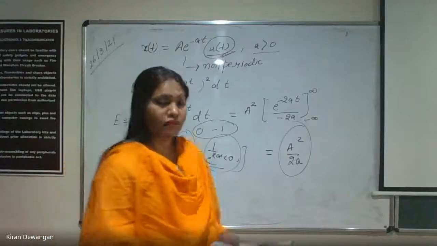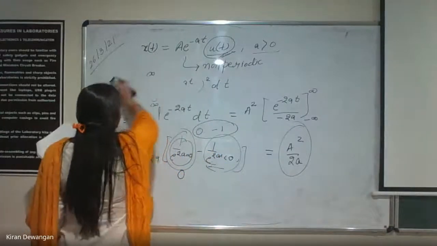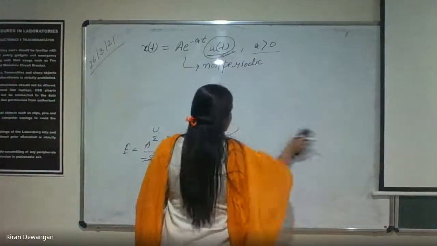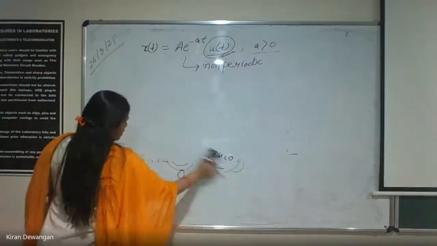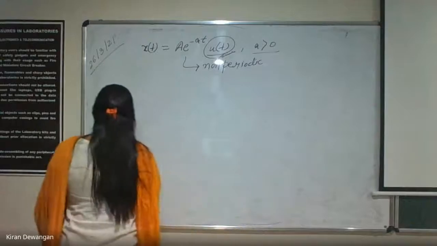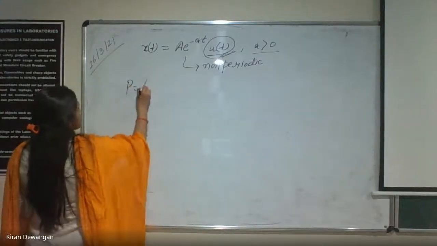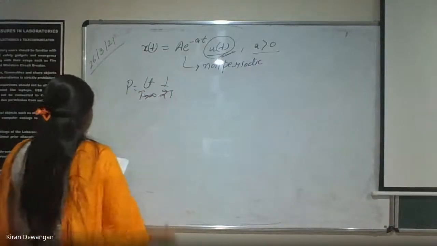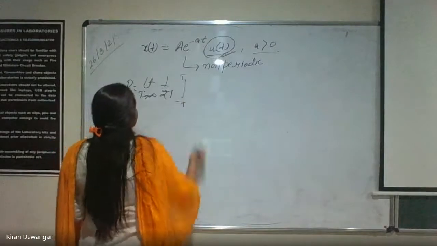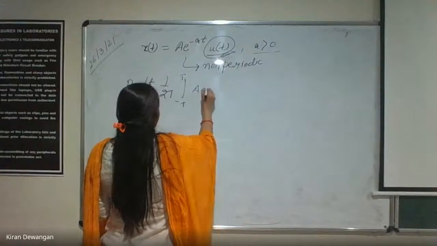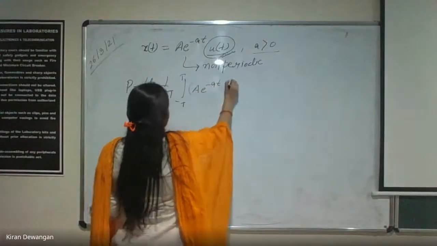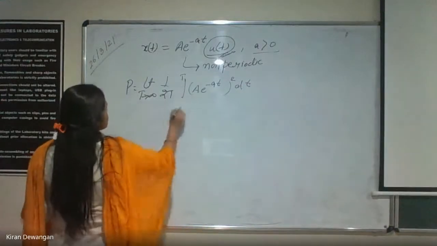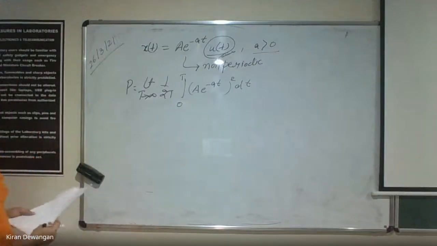Now let us also calculate power, so that it will be clear whether it's an energy signal or power signal. Now power is limit t tends to infinity 1 by 2t integration from minus t to t of a e to the power minus at whole square dt, and the limit will change to 0. Okay, so this is going to be our power formula.